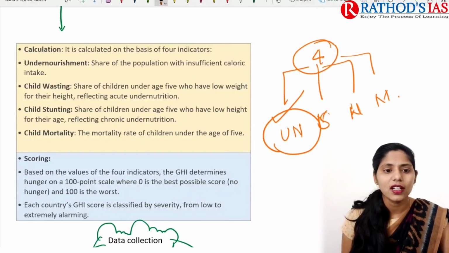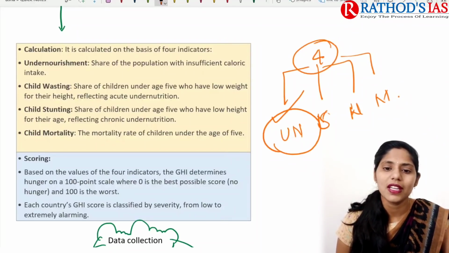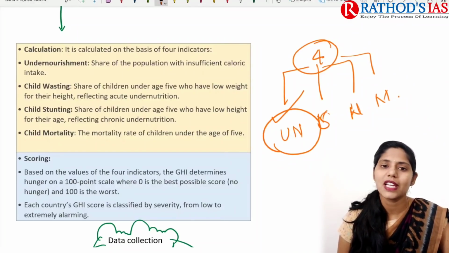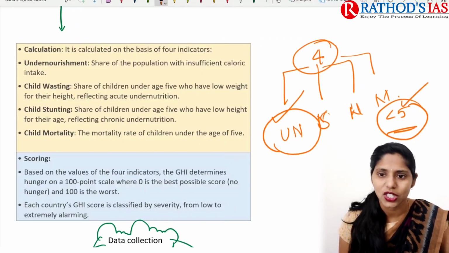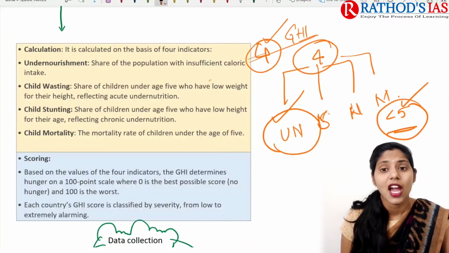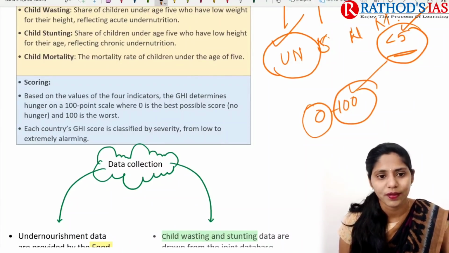Undernourishment means people are not getting a sufficient caloric diet. The next one is wasting. Wasting means that a child under the age of 5 has low weight for height, and stunting means that a child under the age of 5 has low height for age. The next one is mortality. Mortality is about children who lost their life below 5 years of age. So these are the 4 indicators of the calculation of this Global Hunger Index. And scoring is from 0 to 100. 0 is the best score and 100 is the worst score, right?